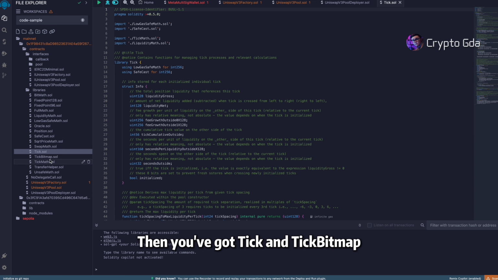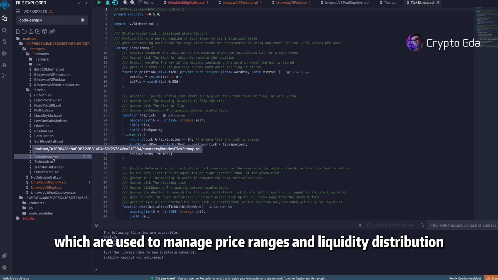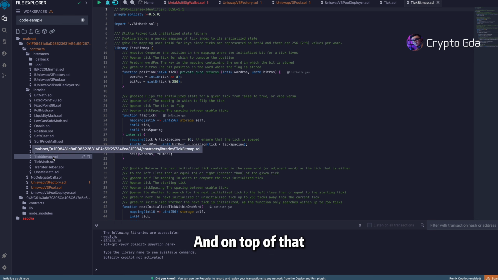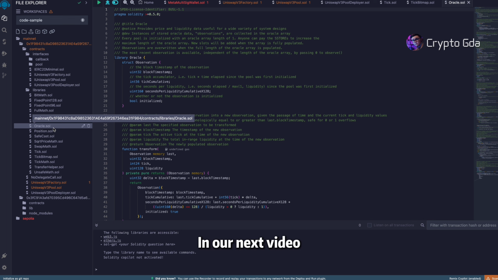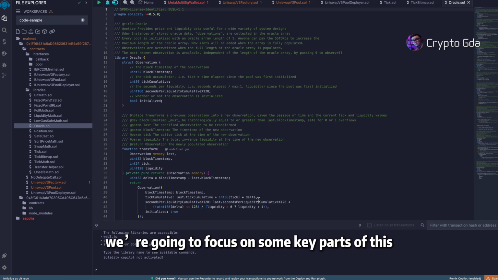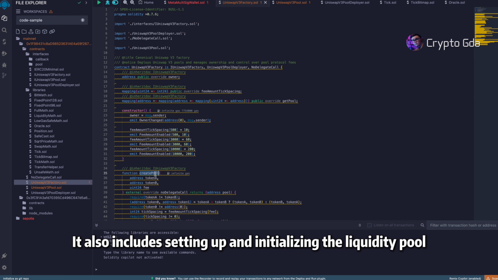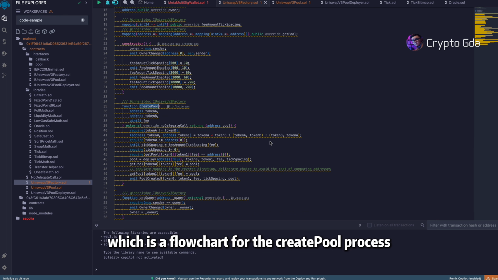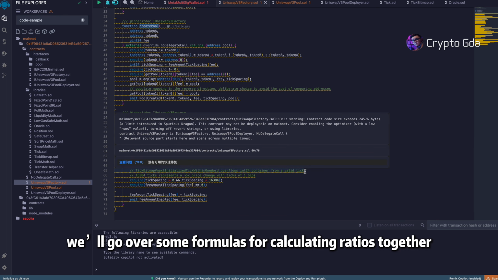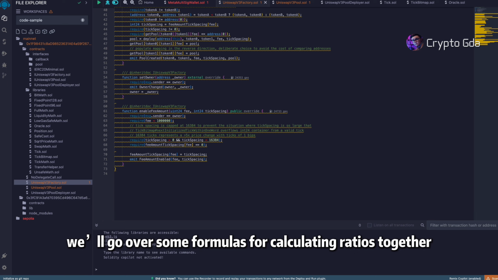Then you've got tick and tick bitmap, which are used to manage price ranges and liquidity distribution. On top of that, there's an oracle that provides time-weighted average prices. In our next video, we're going to focus on some key parts of this. It also includes setting up and initializing the liquidity pool, with a flowchart for the create pool process. Plus, we'll go over some formulas for calculating ratios together.